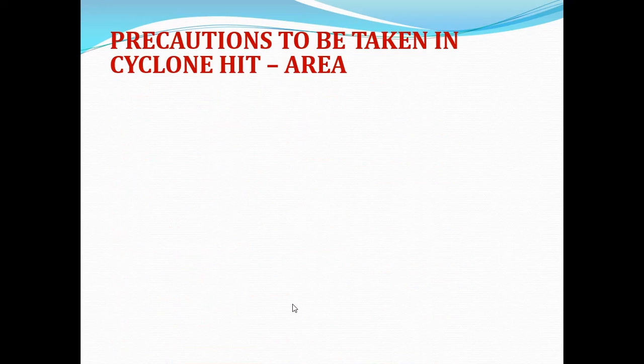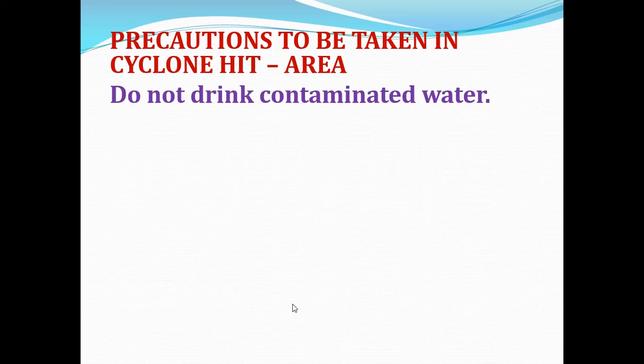Now we can see precautions which have to be taken in a cyclone hit area. First thing is, do not drink contaminated water. Purify drinking water by boiling it before consumption, because contaminated water contains lots of impurities and germs which can cause harmful disease. So we have to drink pure water.